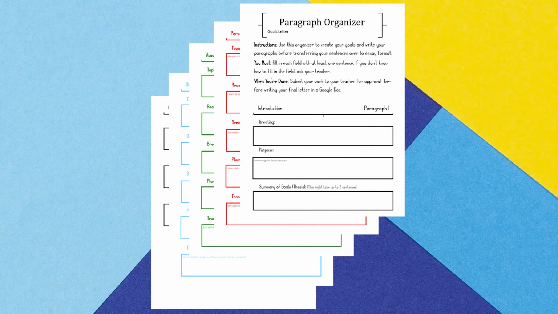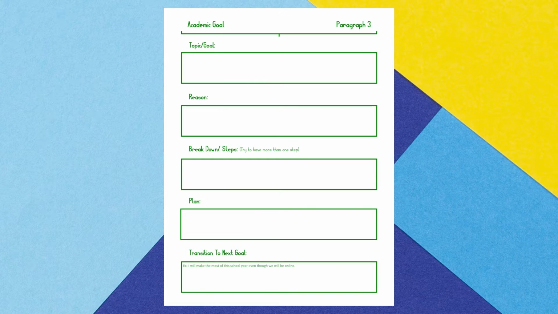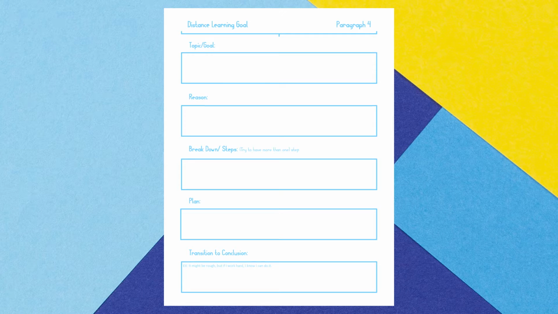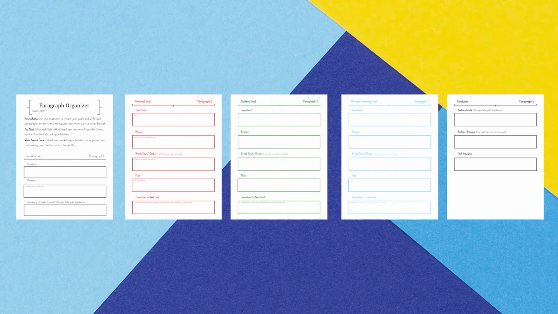There are 5 sections which will turn into 5 paragraphs. The sections are split up as follows: introduction, personal goal, academic goal, distance learning goal, and conclusion. They're even color-coded for you to make it easier. We'll go through these sections together as a class, writing an example paper as we go.